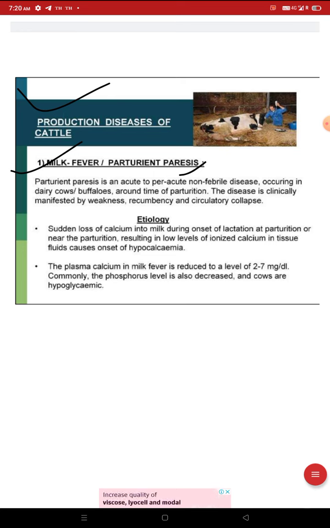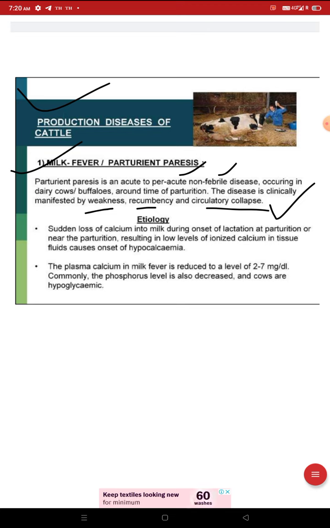The disease is clinically manifested by weakness, recumbency, that is sternal recumbency and lateral recumbency, and circulatory collapse also. It is a non-febrile disease. In this disease, the temperature is subnormal, meaning less than the normal temperature.